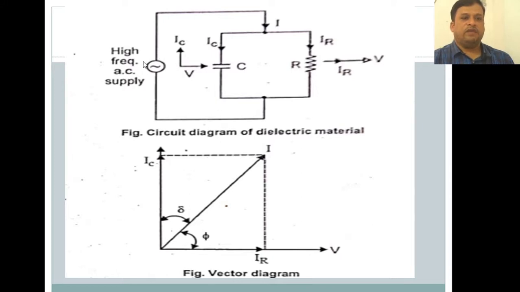This is the figure where we have a high frequency AC supply, as we have seen previously, given by the high frequency AC oscillator, and here the capacitance as well as the resistance. Why? Because the dielectric material has capacitance as well as resistance. It is nothing but the material which is to be heated. These are the two plates connected to the high frequency AC supply, and the dielectric material used here is represented by a capacitance and resistance.